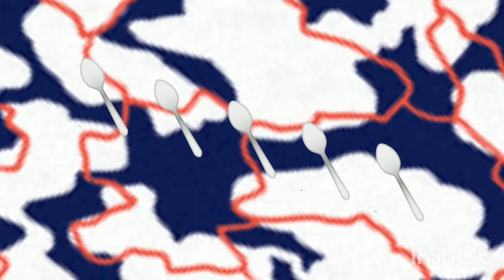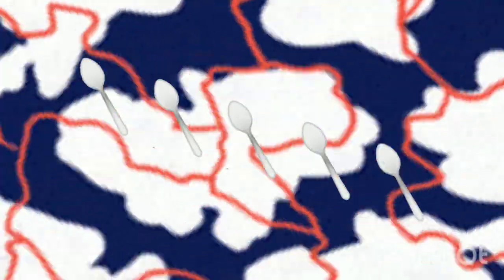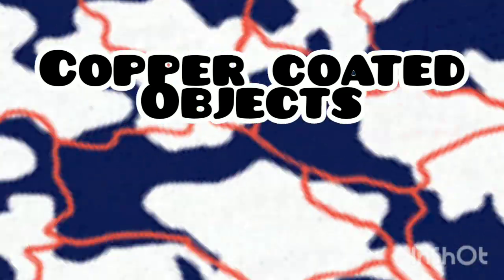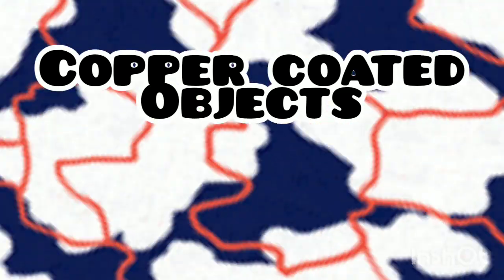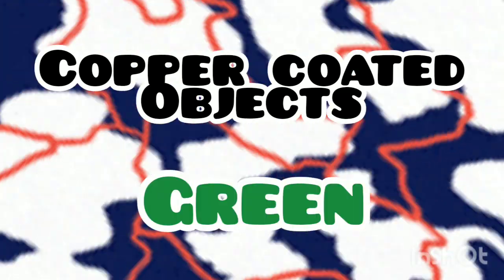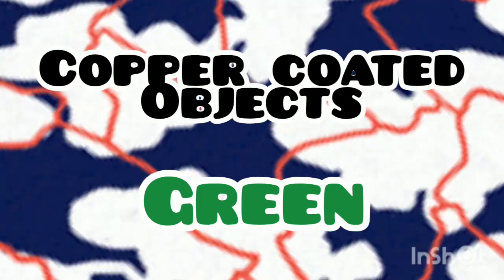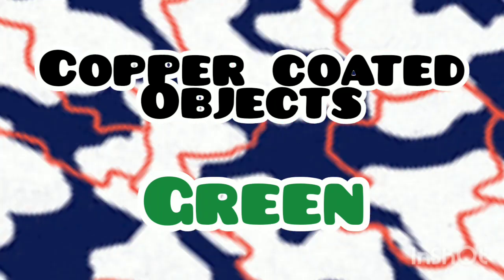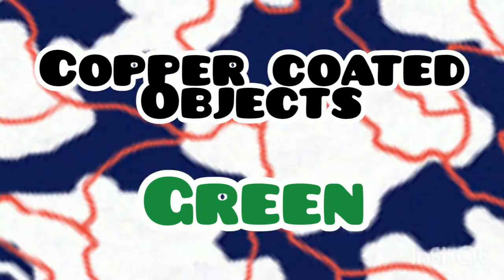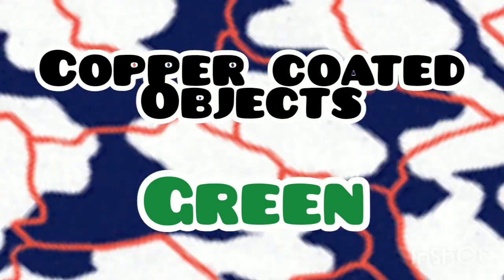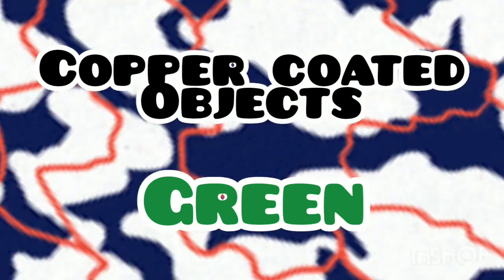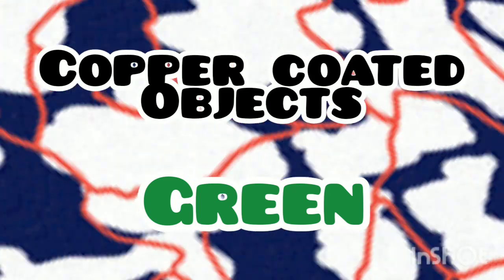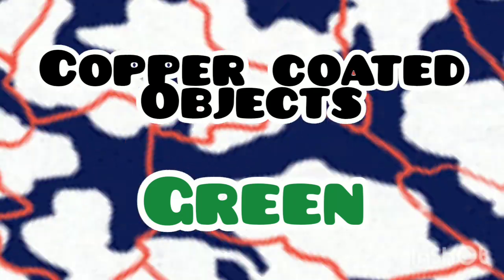Then we have seen that copper coated objects or copper utensils get a green layer. What is the reason for this? Because copper reacts with the carbon dioxide present in the atmosphere to produce copper carbonate, that is, a greenish layer of copper carbonate is formed. So these are the things we have seen on that day.